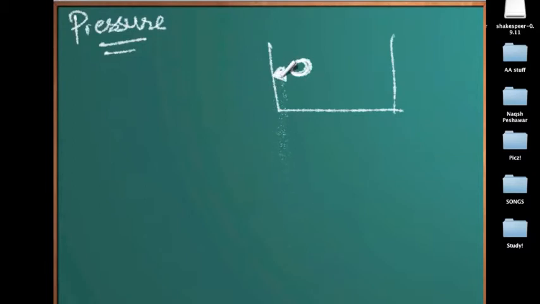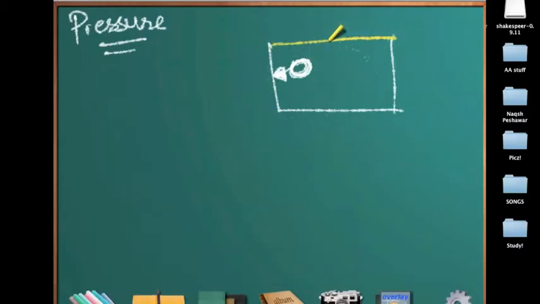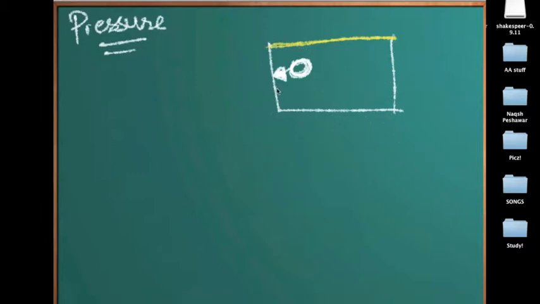The force exerted by a particle on the wall of the container. Let's say it's a fixed, rigid container, so the volume doesn't change. The pressure is a measure of the force that this particle would exert on the wall. Now let's say initially it had a velocity of 2 meters per second.